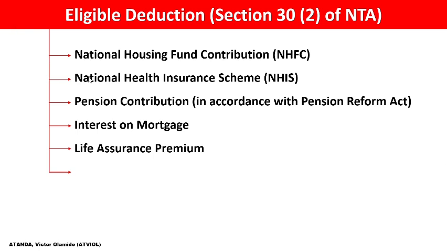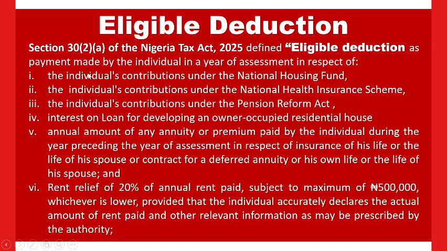Another eligible deduction is what we refer to as the rent relief allowance. The rent relief allowance is 20% of the rent paid, subject to a maximum of 500,000, whichever is lower. What we are saying is that the rent relief allowance is for individuals who paid rent in a year of assessment.